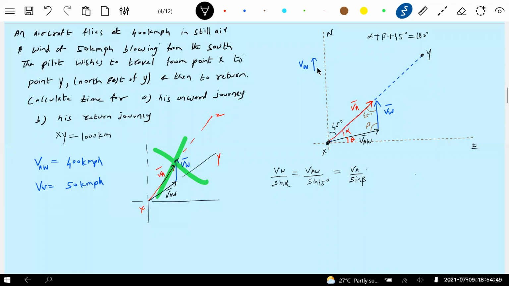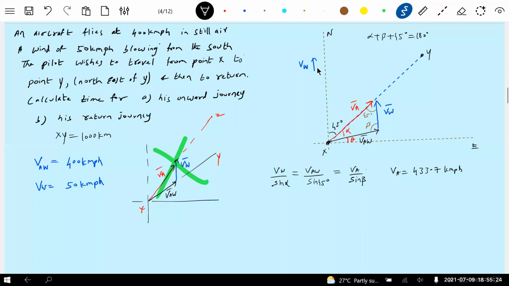Okay, now we have to find alpha, beta and VA. I think we can solve this. First, using this combination, we'll get alpha. Then after getting alpha, substitute here, we'll get beta. That beta you substitute, you'll get VA. I have the value, so you can cross check later on: 433.7 kilometer per hour. This is the speed of VA.